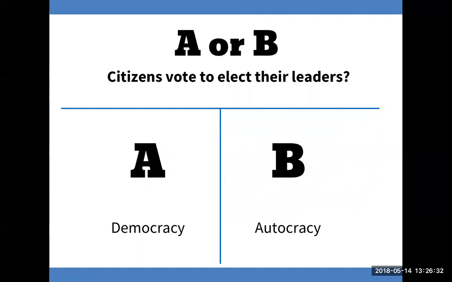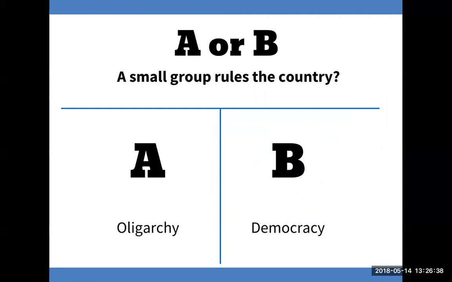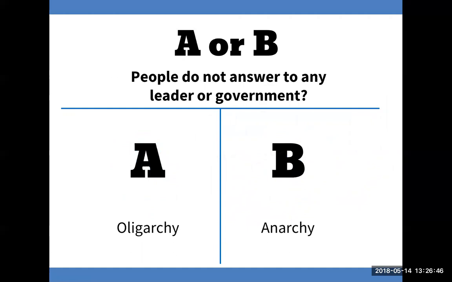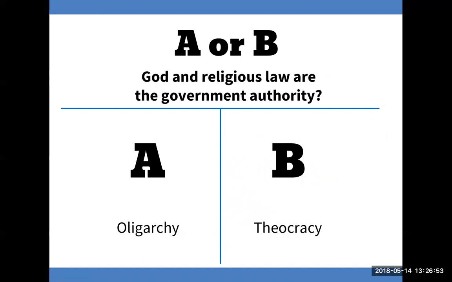Citizens vote to elect their leaders. The answer is B. A small group rules the country. The answer is A. People do not answer to any leader or government. The answer is B. God and religious law are the government authority.